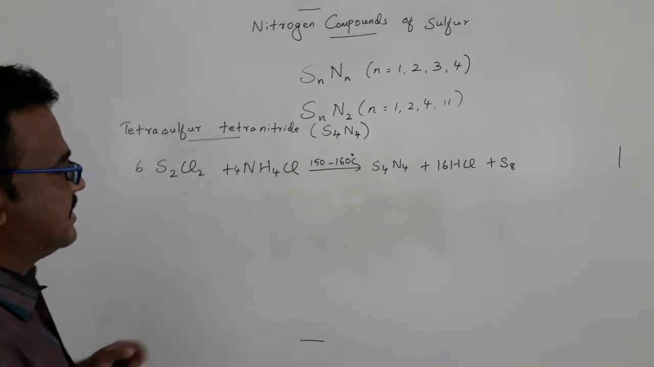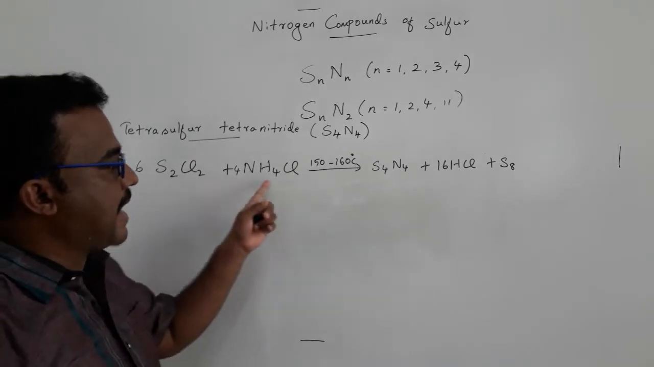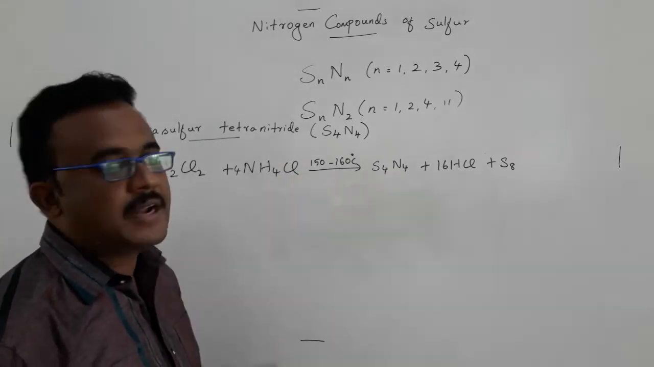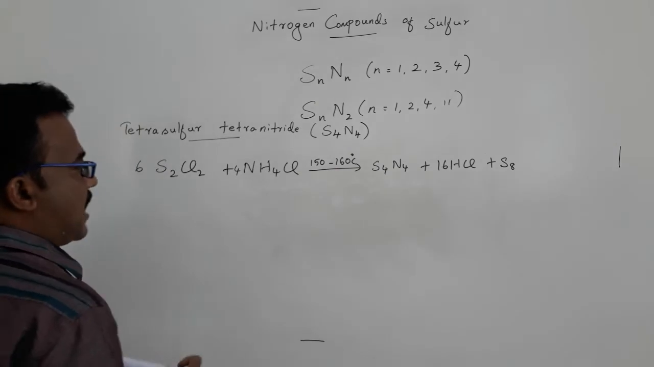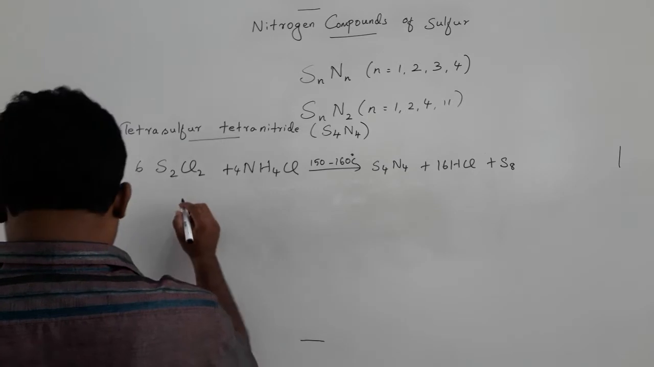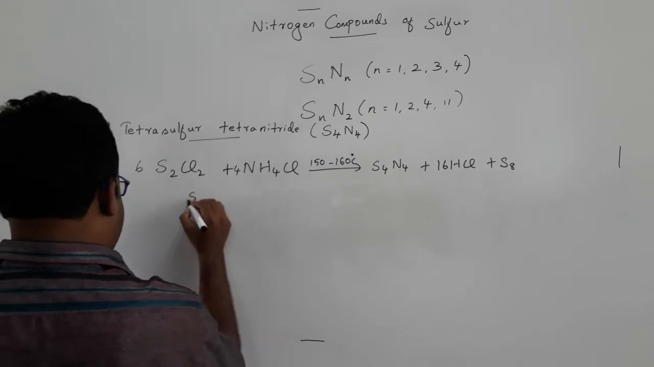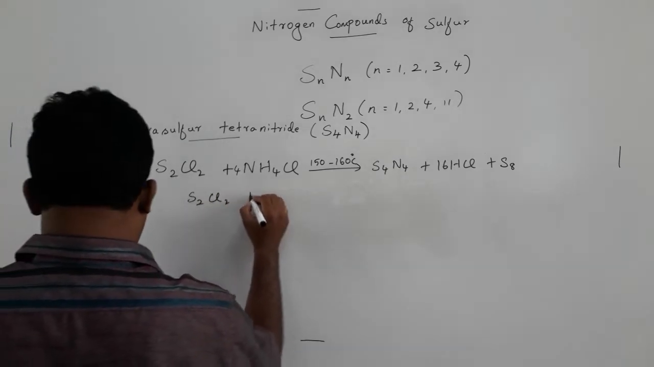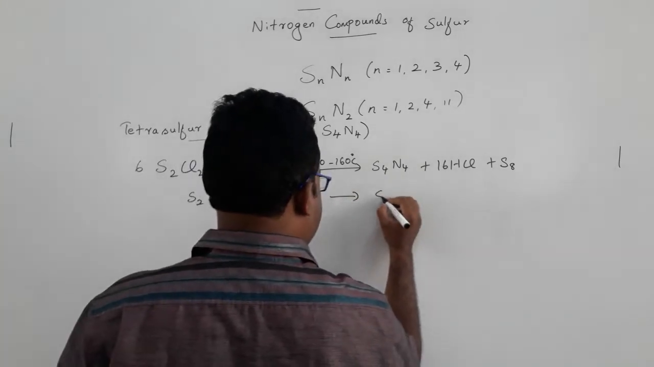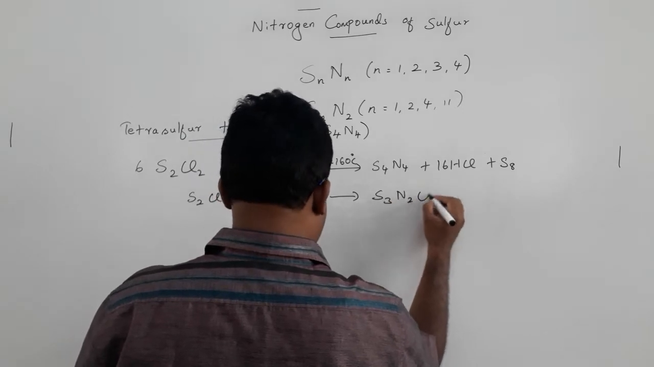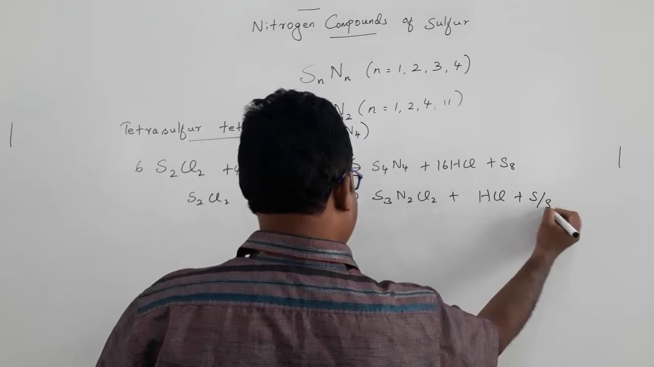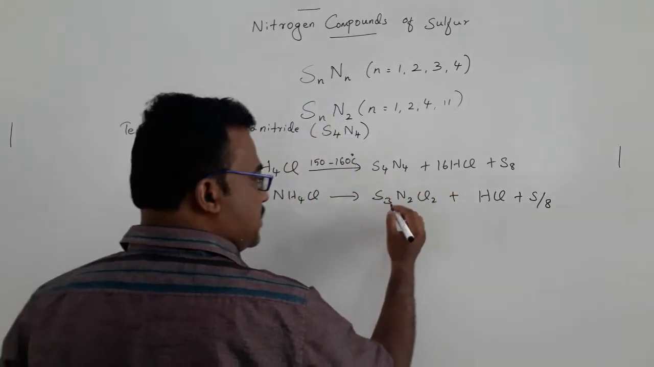Okay, how does this reaction occur? Sulfur monochloride reacts with ammonium chloride. Here we are not using any kind of solvent to convert to tetrasulfur tetranitride. This reaction occurs through the mechanism of sulfur nitrogen halides. For example, sulfur chloride reacts with ammonium chloride. First of all, it forms S3N2Cl2 plus HCl plus sulfur. This intermediate was isolated